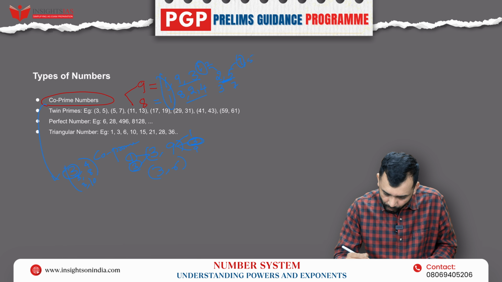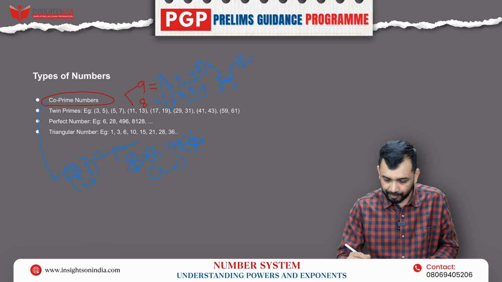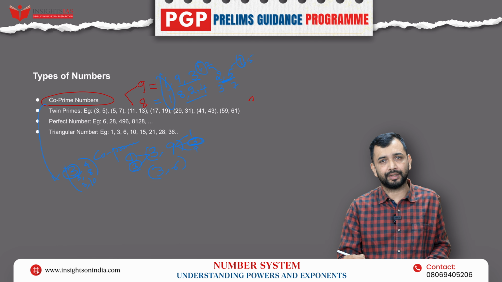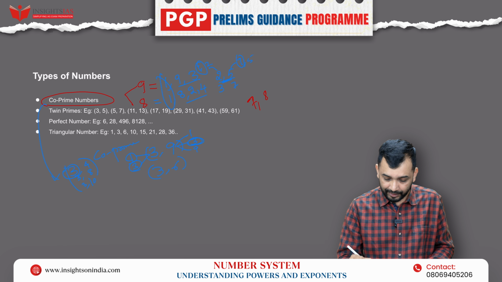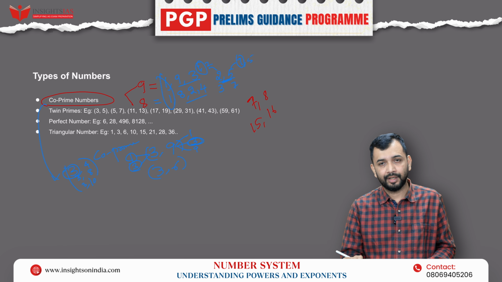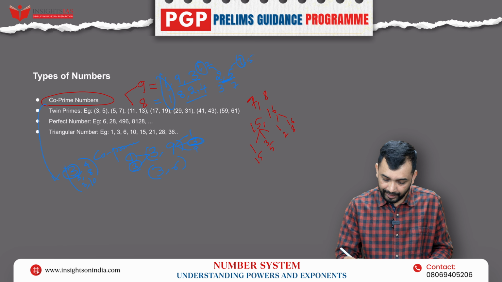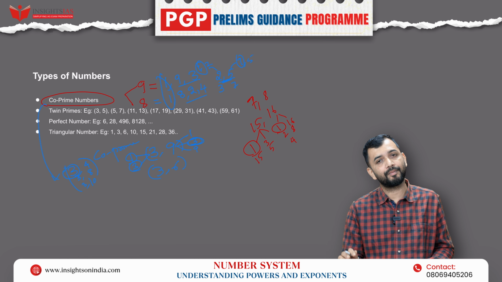Next, let's understand one more number rule. That is, if any two consecutive numbers, right? For example, you take 7 and 8, or let's take 15 and 16, right? Now what are the factors of 15 and 16? 1, 15, 3, 5. Similarly, what is it for 16? 1, 16, then 2, 8 and 4. Now if you look at it, the only common factor between them is 1.